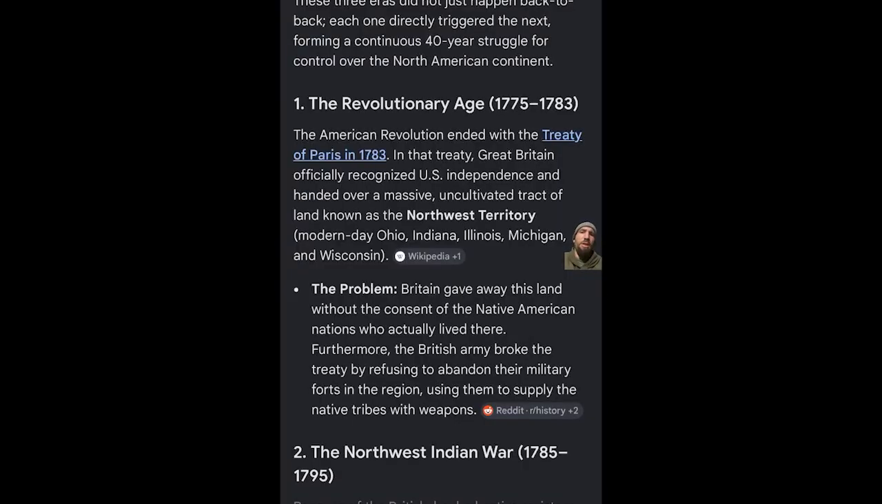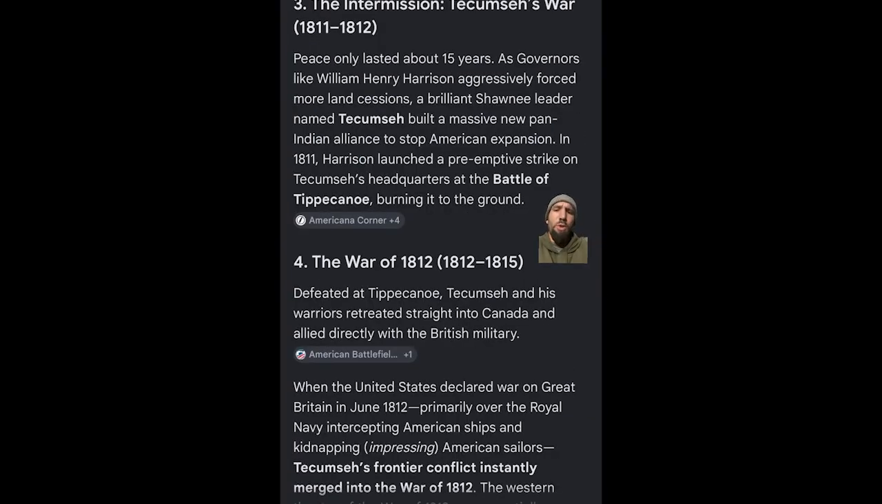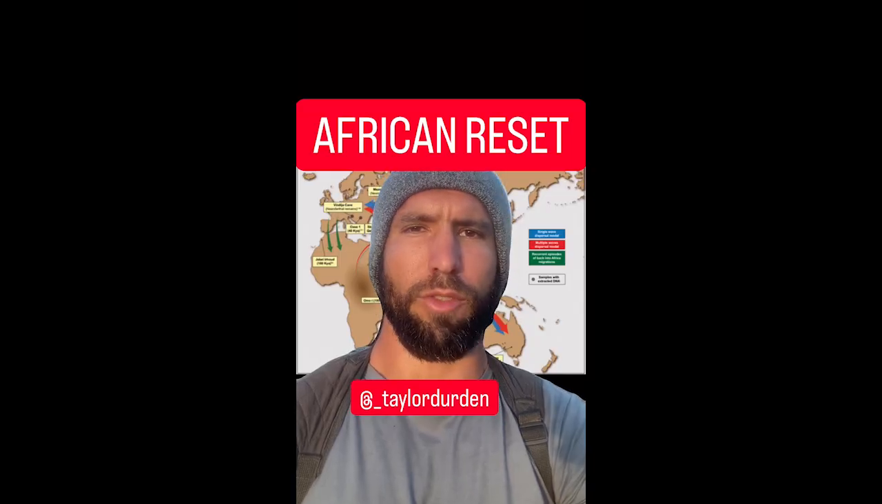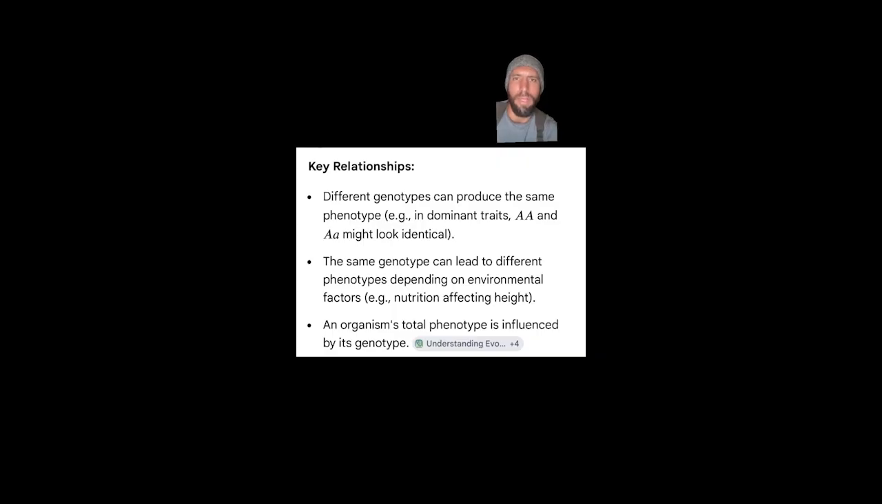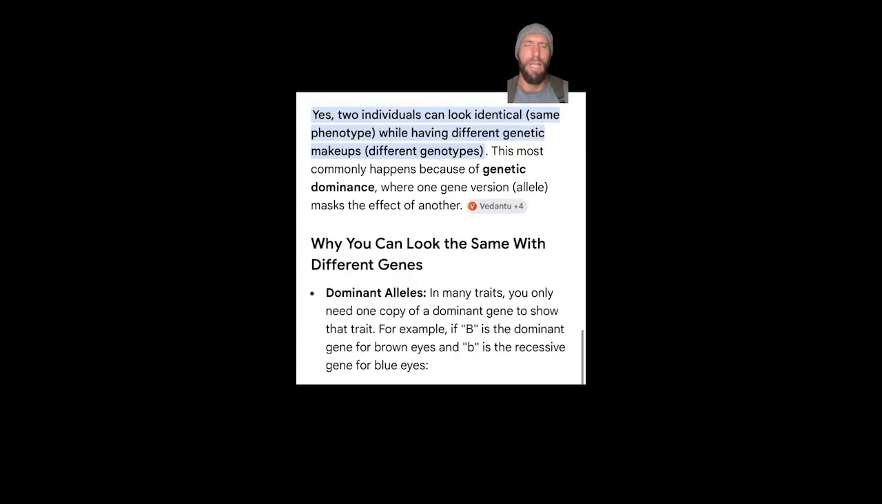The Revolution turned into the Northwest War, which turned into Tecumseh's War, which turned into the War of 1812, and then we get a reset. People ran into Africa to survive a reset. Nobody is from Africa. Just because people share a similar phenotype does not mean they share the same genotype. Not all phenotypes are the same genotype. Not all skinfolk are kinfolk.